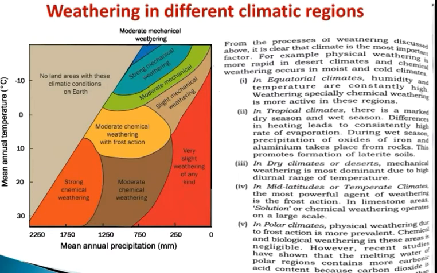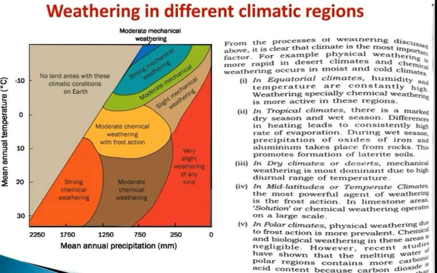So the maximum weathering is mainly found where temperature variation is high, like where contraction and expansion can happen, alternating. So in dry or desert climates, the weathering types are different.